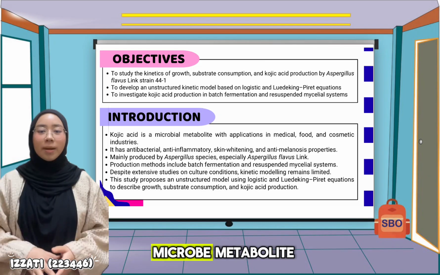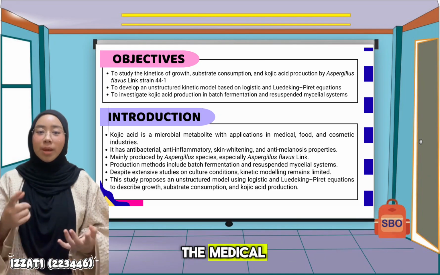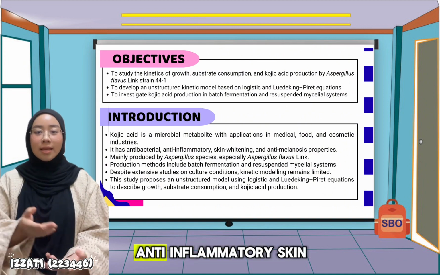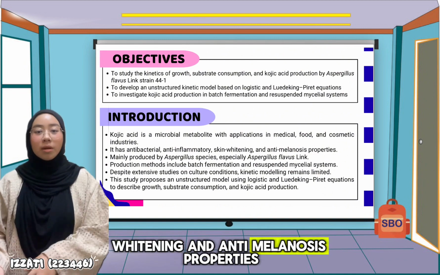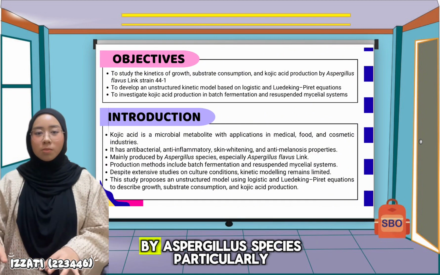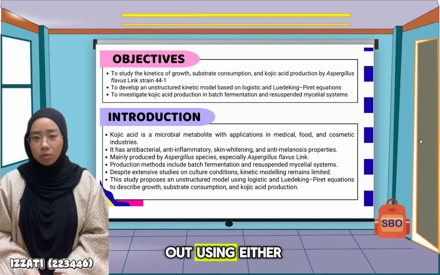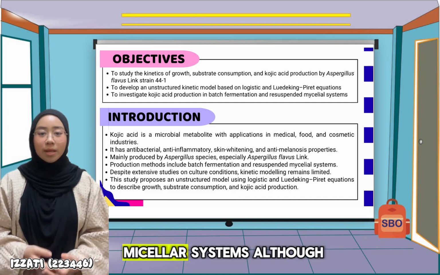Kojic acid is a microbial metabolite with important applications in the medical, food and cosmetic industries. It is known for its antibacterial, anti-inflammatory, skin whitening, and anti-melanosis properties. It is mainly produced by Aspergillus species, particularly Aspergillus flavus Link. Production can be carried out using either batch fermentation or resuspended micellar systems.